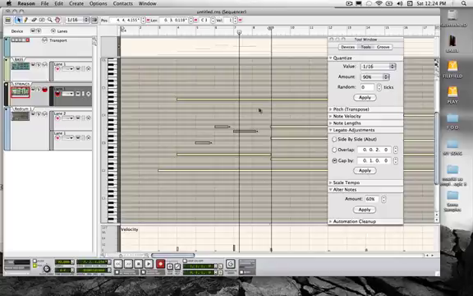Let's listen back to the different results. For this kind of material, this kind of luscious string sound, it's always better to use legato function. Let's go back now to the song mode.